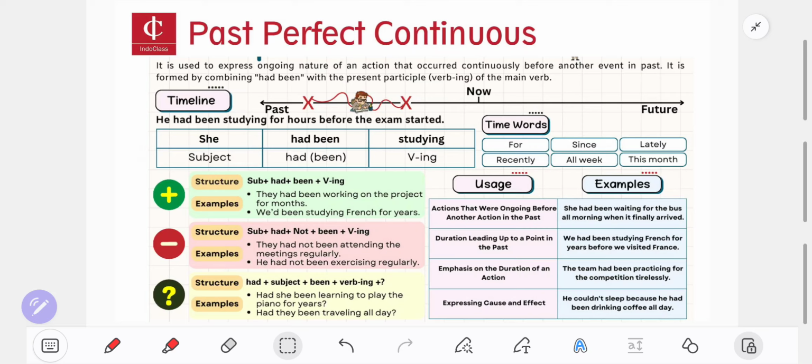It means past time: you do anything in the last time. And perfect: you do anything perfectly complete. You do this task from starting until the end of the task. Continuous: you do anything still in processing.